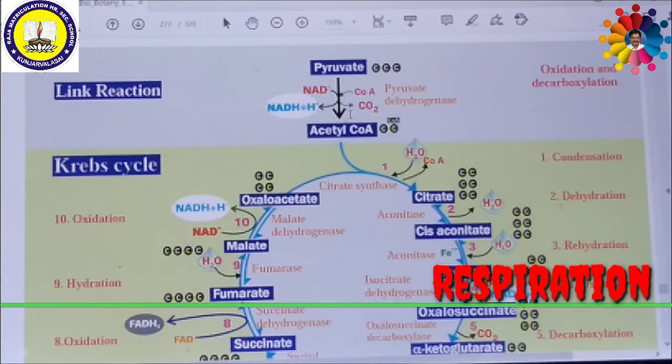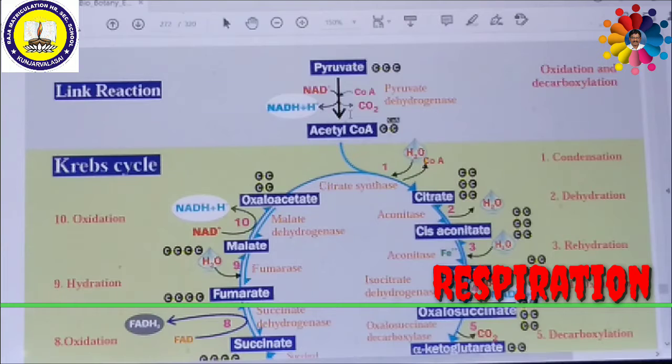Then this acetyl coenzyme A enters the mitochondrial matrix, especially the mitochondrial membrane. So this will enter the mitochondrial membrane. So it is very important. Then this enters the Krebs cycle.